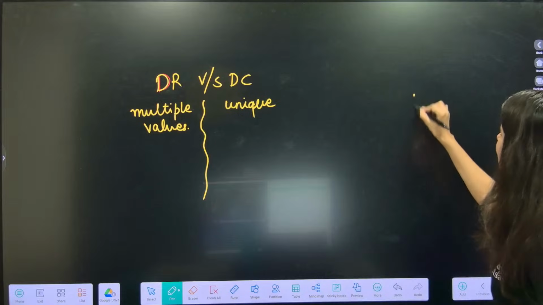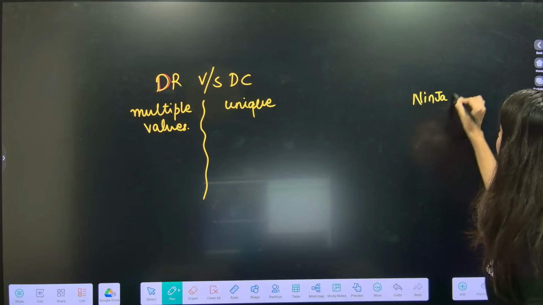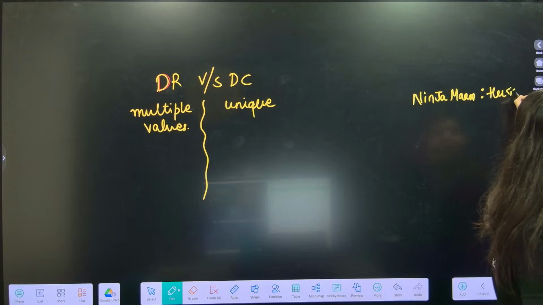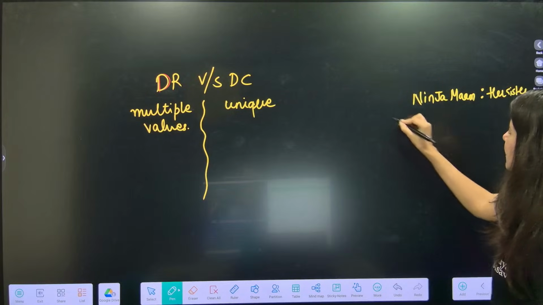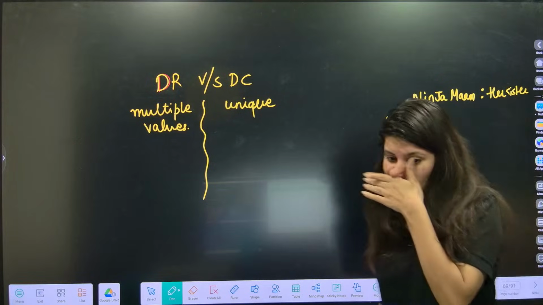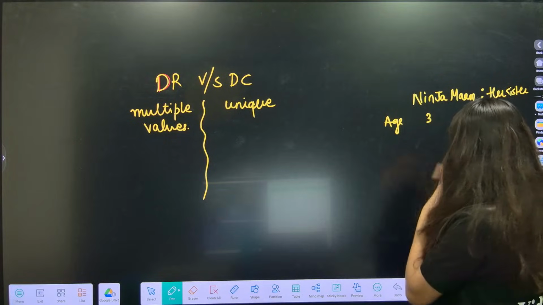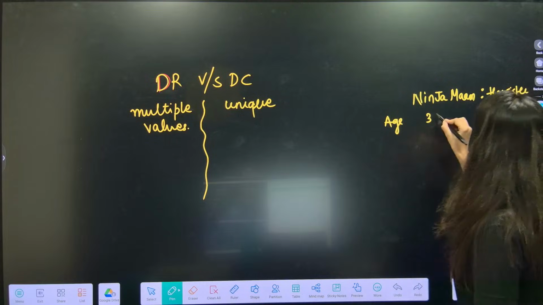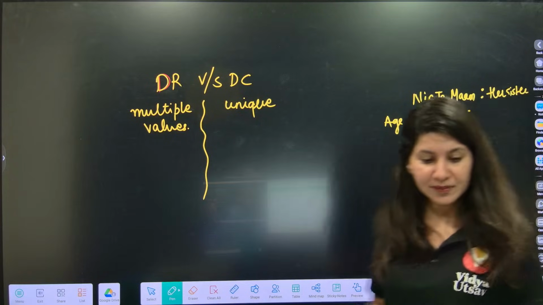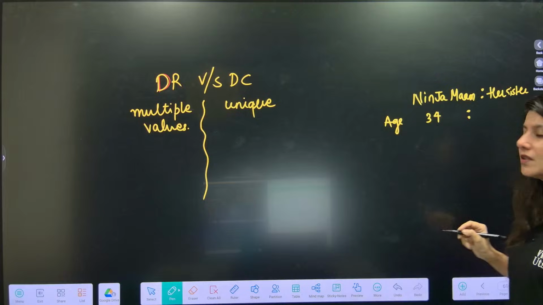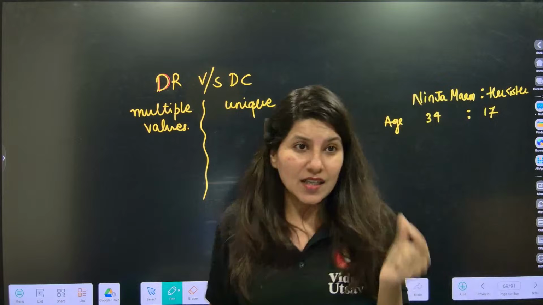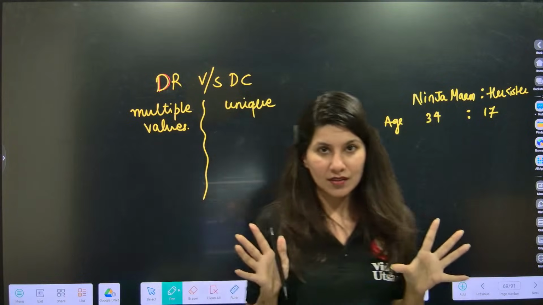Suppose this is Ninja Ma'am and her sister. Let's say the age of Ninja Ma'am is 34 and the age of her sister is 17. This 34 and 17 are unique values, correct?